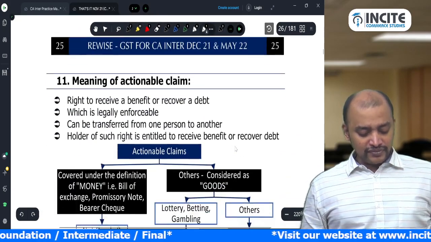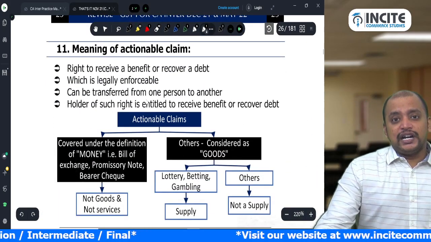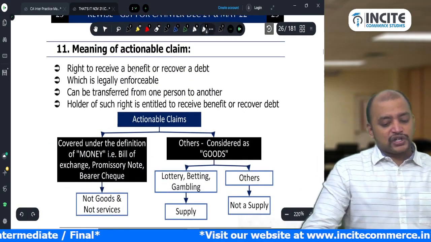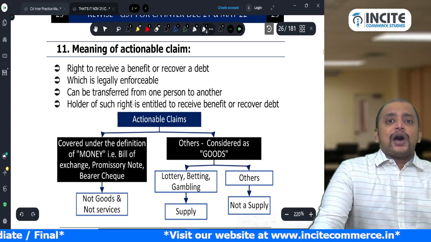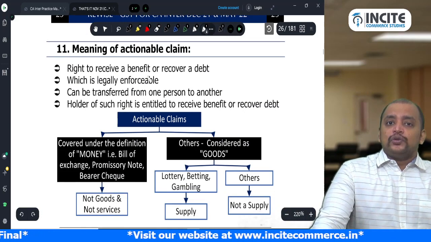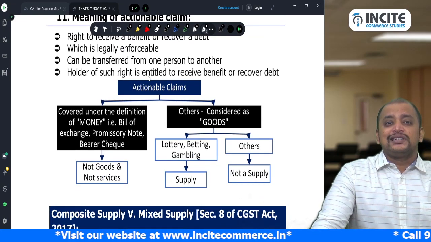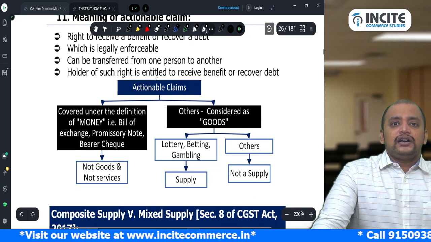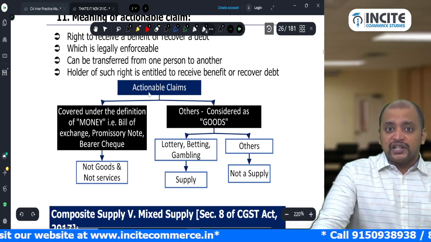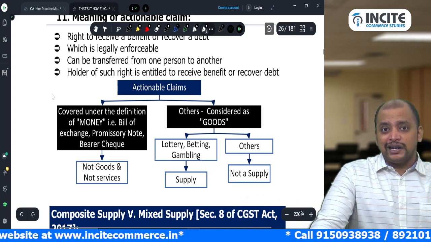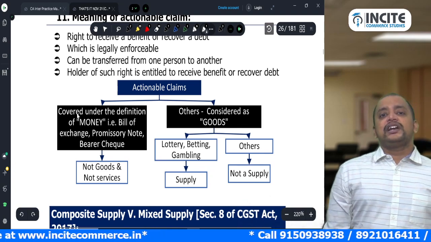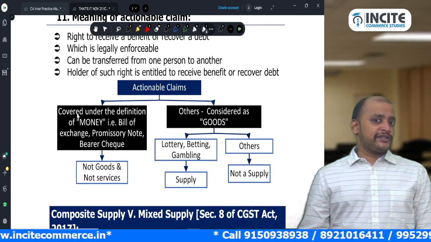Okay. Then this part we already discussed: what is the meaning of an actionable claim. Actionable claims are covered under goods, but there are some actionable claims which are covered under the money definition, which is neither goods nor services: bill of exchange, promissory note and bearer cheque. These three are covered under the money definition, so it is neither goods nor services.